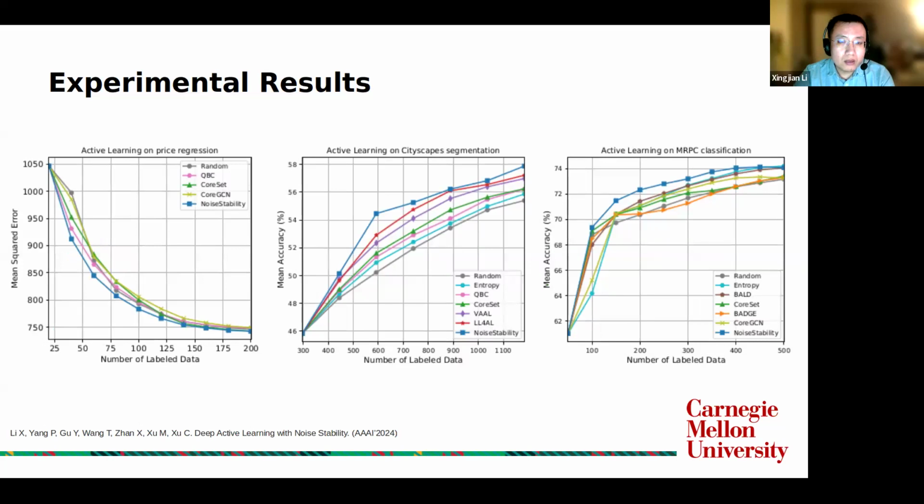And our method is also applicable to different tasks, including regression on tabular data, image segmentation, and natural language processing. Some of the existing algorithms are not feasible for every task. For example, the entropy-based methods cannot be used for regression tasks. So our method has the additional advantages of being model agnostic and data agnostic.